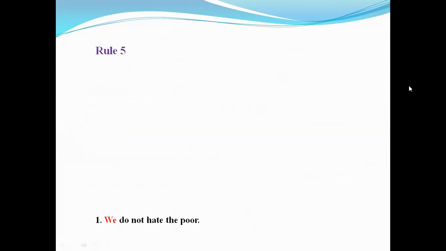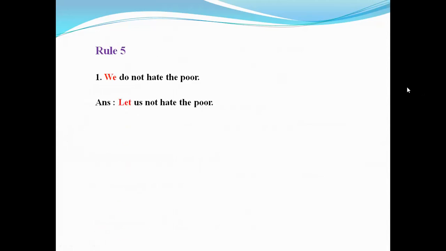Rule 5. We do not hate the poor. So this is simple. It's very easy to make it imperative. Use "let", then "us" instead of "we", which is the objective form of "we", then omit "do" and the rest of the sentence. So "Let us not hate the poor".